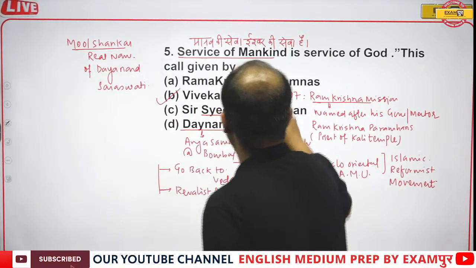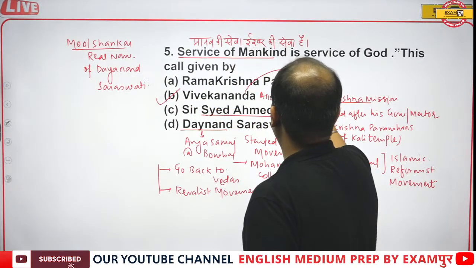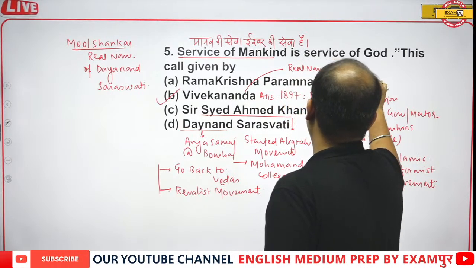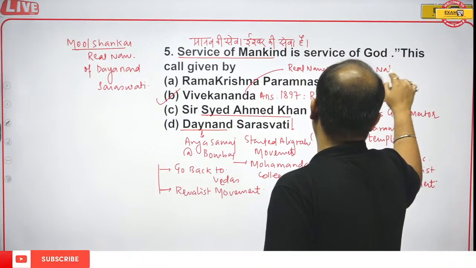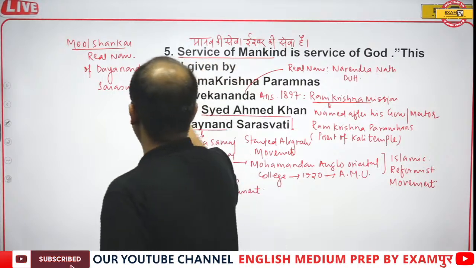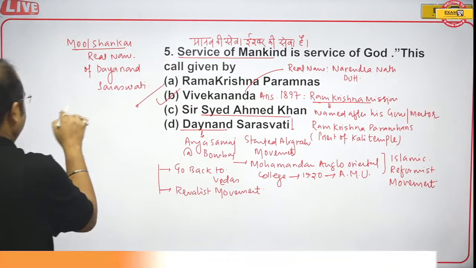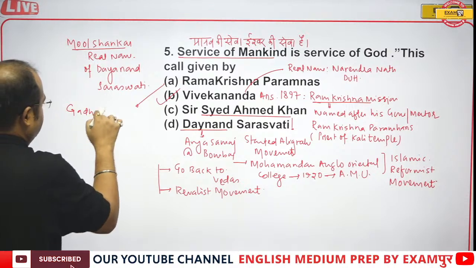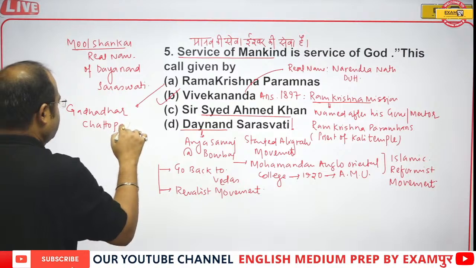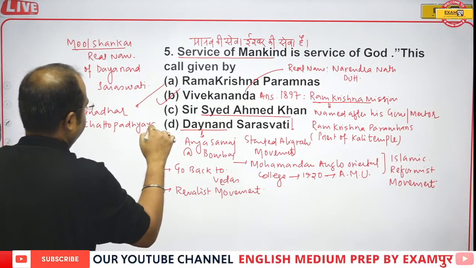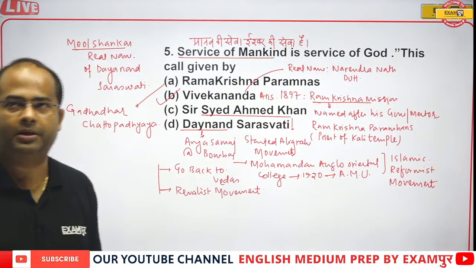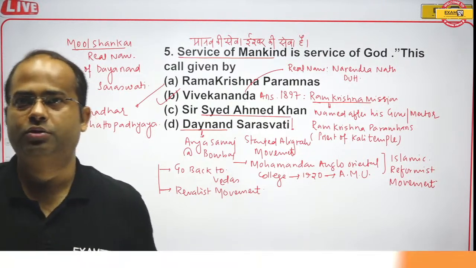Swami Vivekanand's real name was Narendranath Dutt, and the real name of Ramakrishna Paramhans was Gadadhar Chattopadhyay. The book that Dayanand wrote was called Satyarth Prakash.